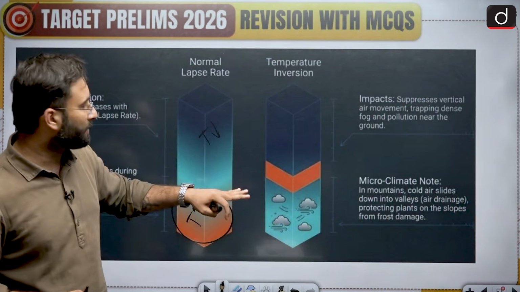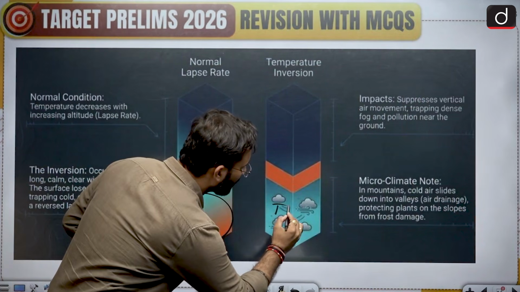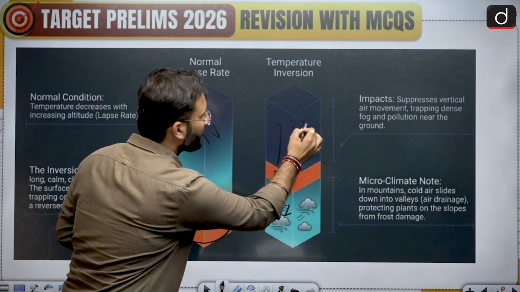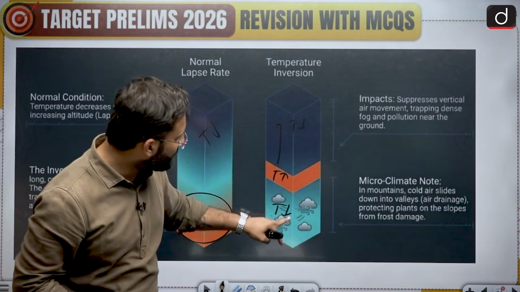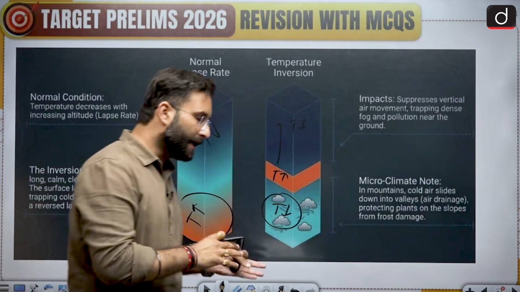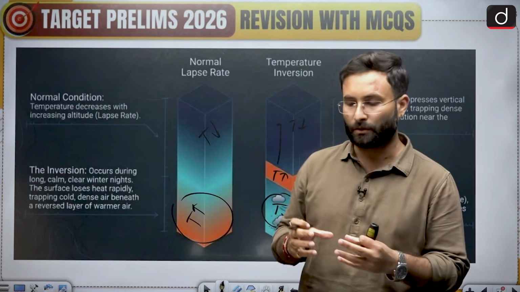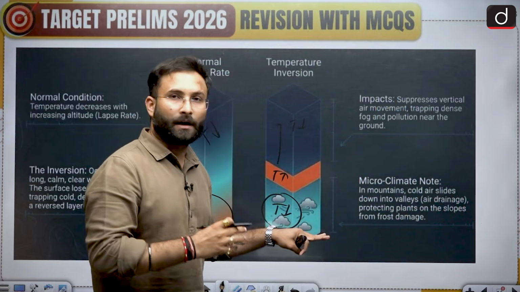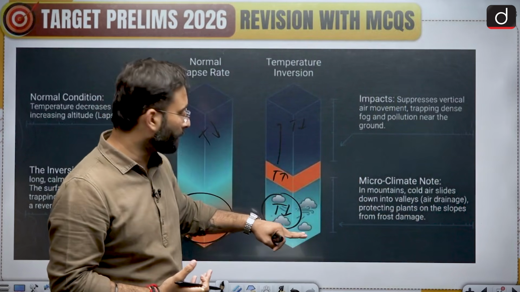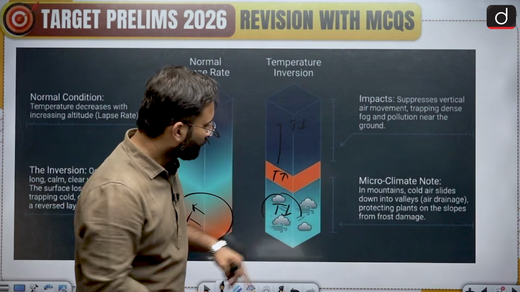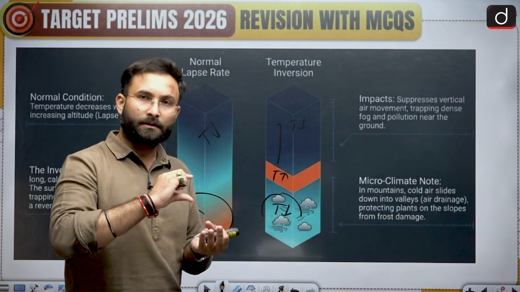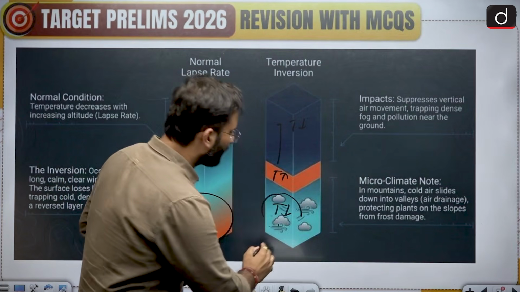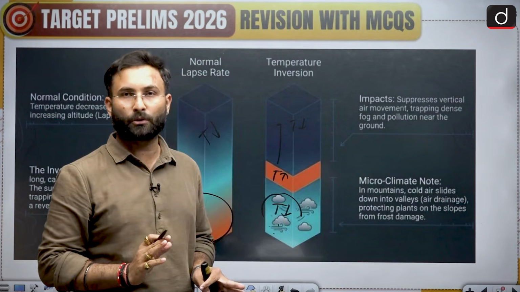Now in the inversion condition, the temperature here will become lower and the temperature here is high, and moving further the temperature becomes lower. Why is this temperature low? Because in the nights the earth starts to radiate its energy, and the earth starts to cool in the nights. Since the earth is getting cooled, it will have an impact on the air mass which is attached to the surface, and the air mass will also start to get cool.